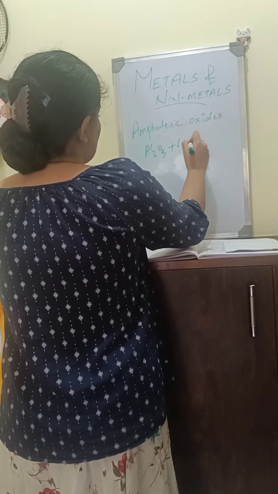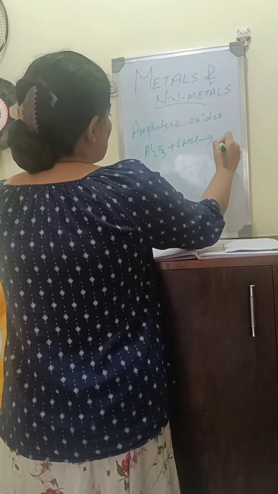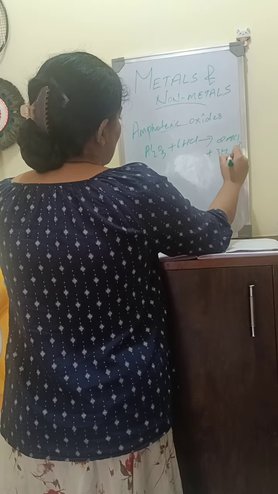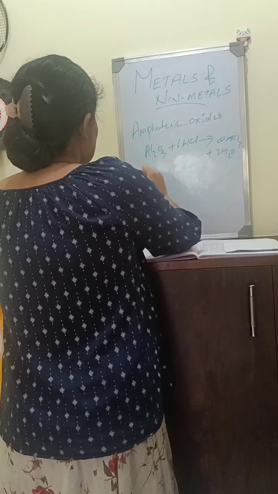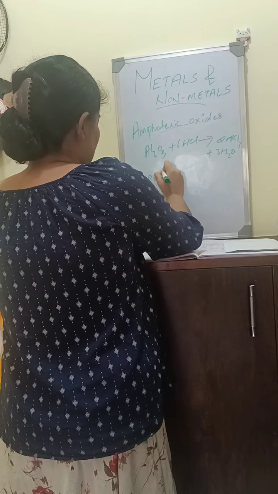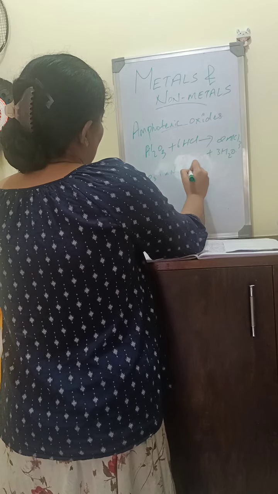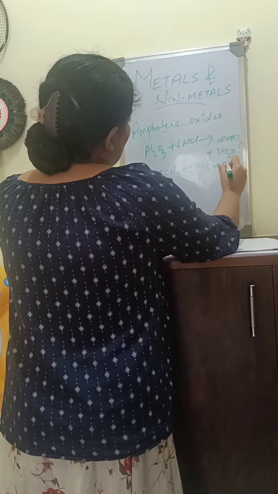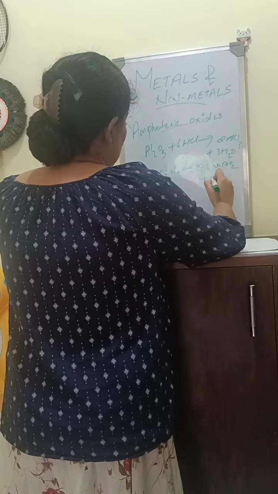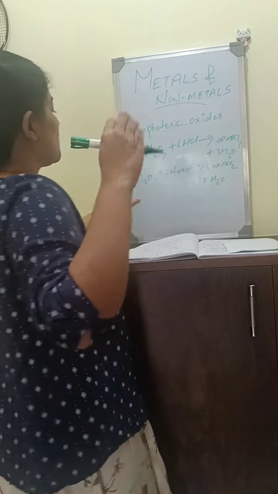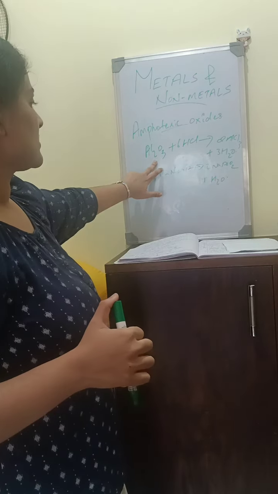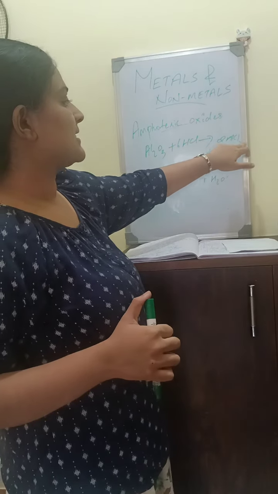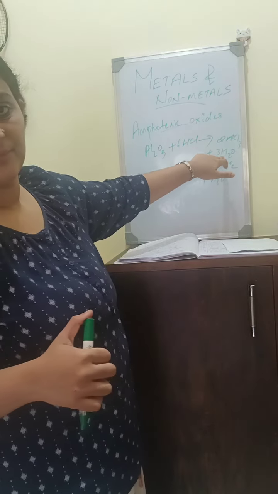Al2O3 plus 6HCl gives 2AlCl3 plus 3H2O. Similarly, Al2O3 plus 2NaOH gives 2NaAlO2 plus H2O. So Al2O3, aluminium oxide, when it reacts with 6 molecules of HCl gives 2AlCl3, aluminium chloride, plus water.